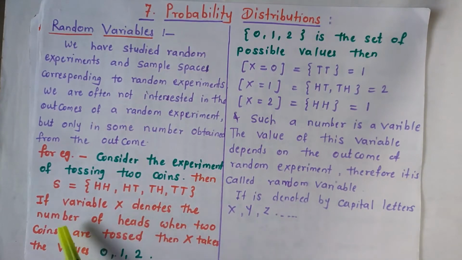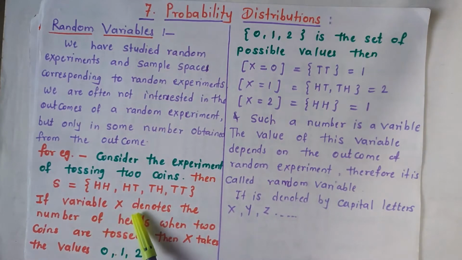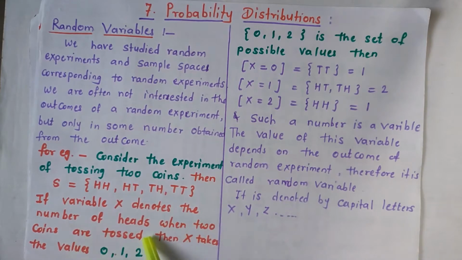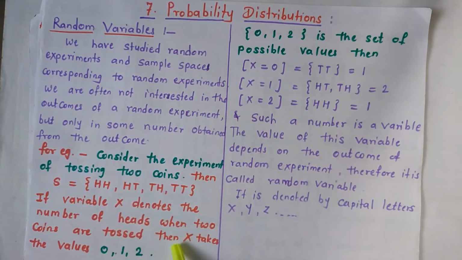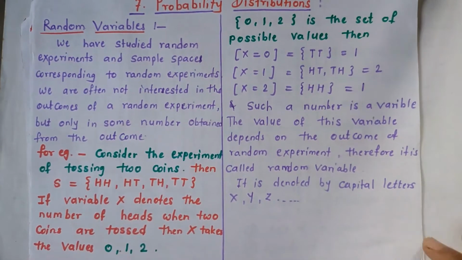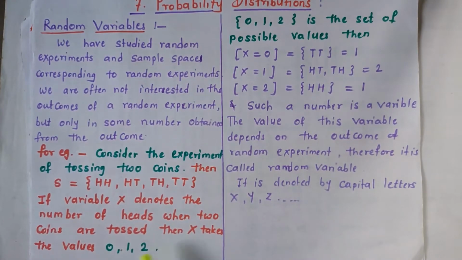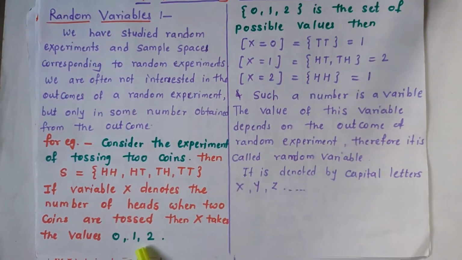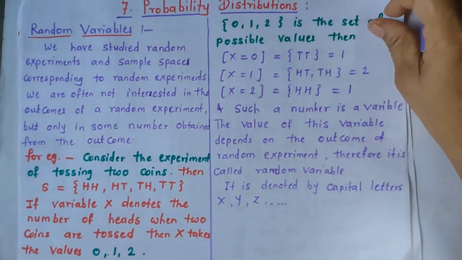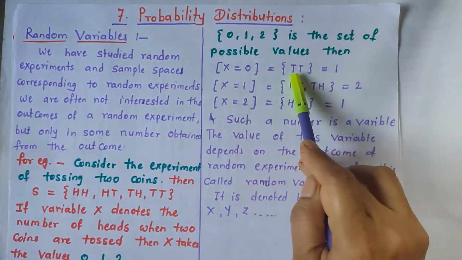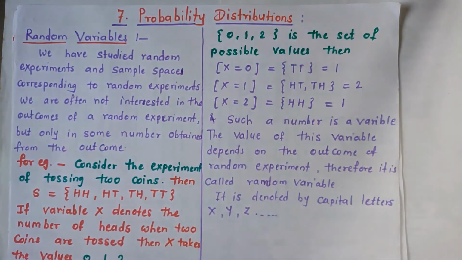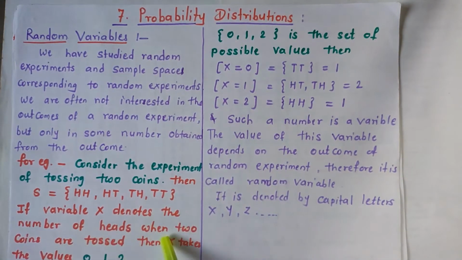Now, consider the variable X, which denotes the number of heads when two coins are tossed. Then X takes the values 0, 1 and 2. 0 means there is no head, 1 means there is only one head, and 2 means both are heads. So 0, 1, 2 is the set of possible values.